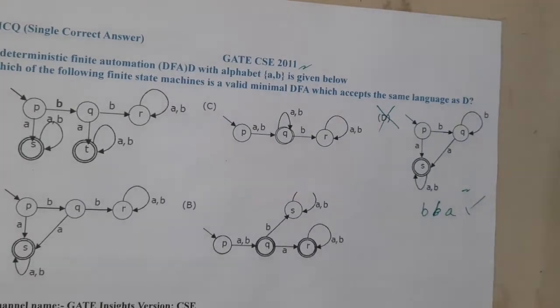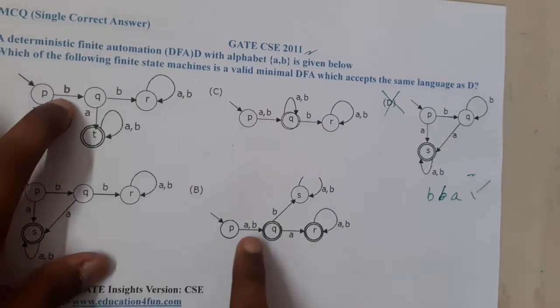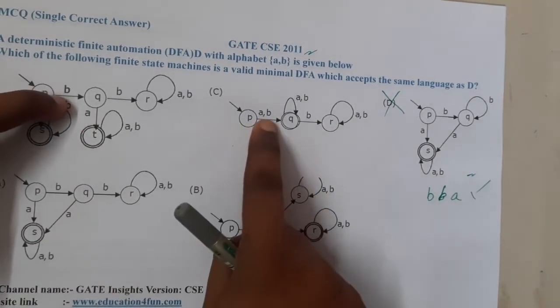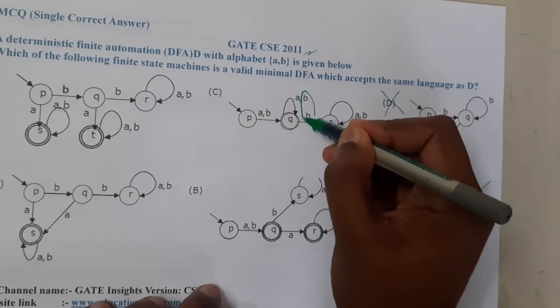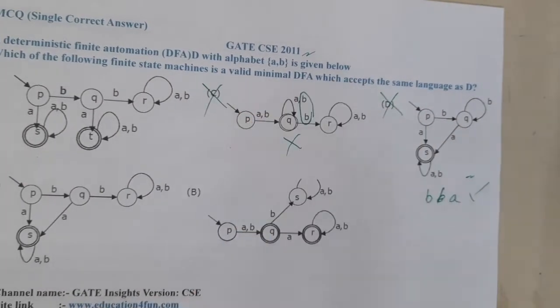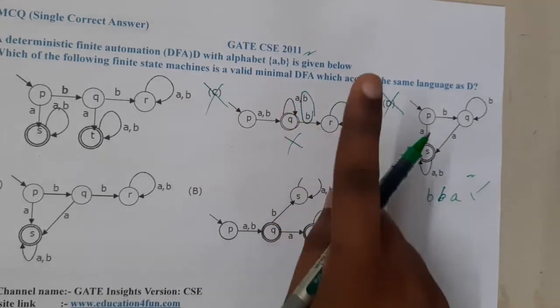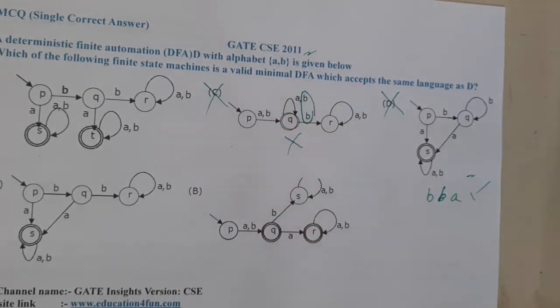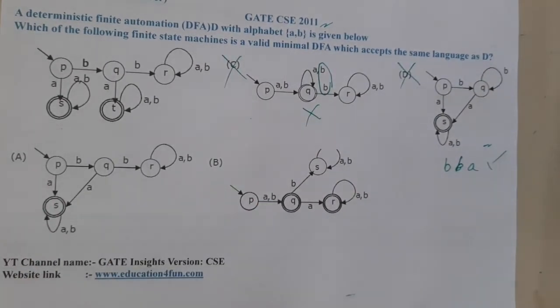I think that is clear, right? So let us go through some other thing now. The BB pattern is done. BA should be accepted here. Here also it is accepted, here also it is accepted. And one more crazy thing here: is this a DFA, guys? Absolutely no. So C is also wrong. They clearly told minimal DFA, and in a DFA, for one transition only one path will be there. But how come there are two paths there? That is absolutely wrong.